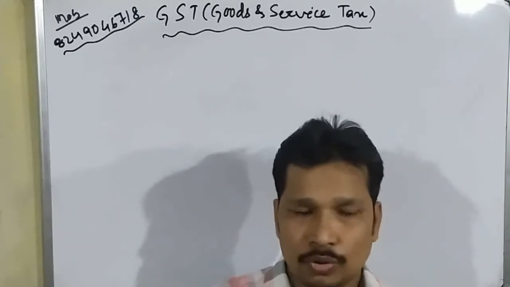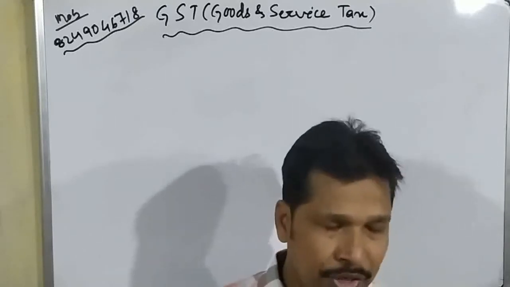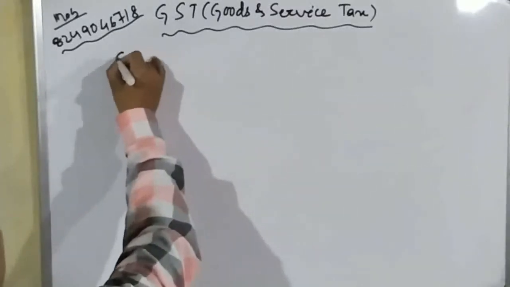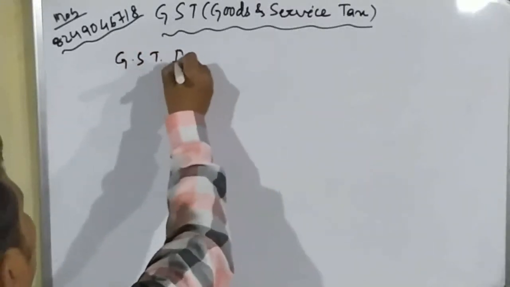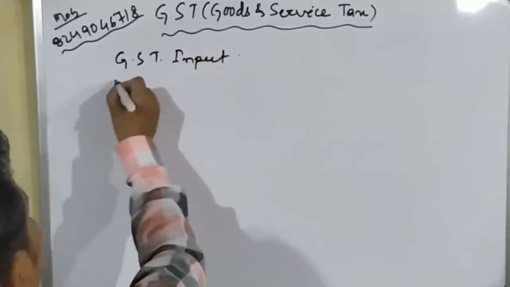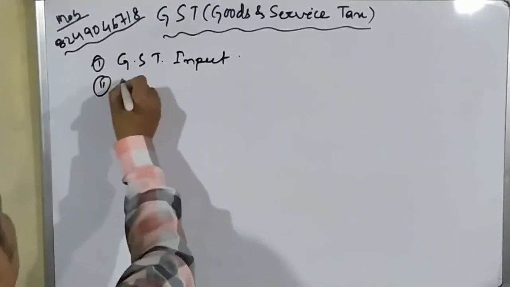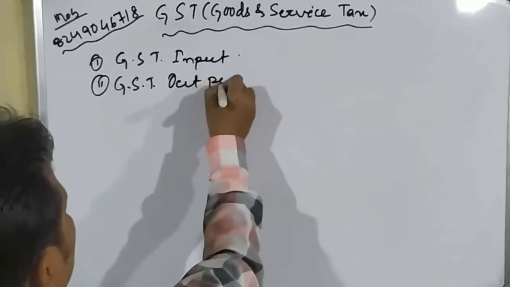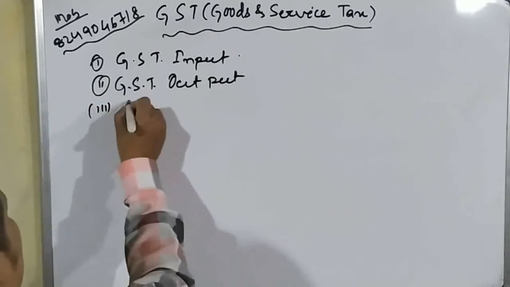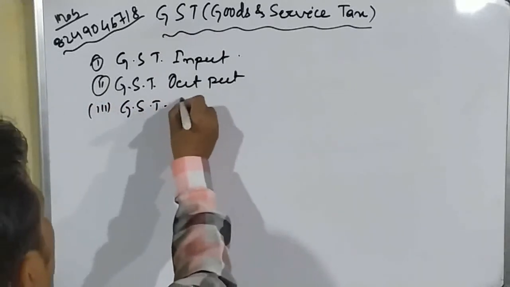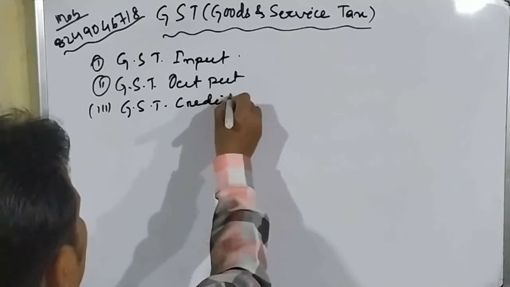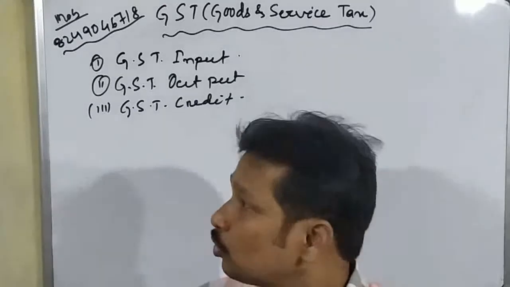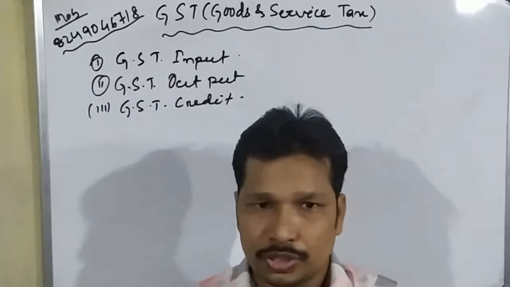While calculating GST, we must know some concepts or terms which are very important. Okay students, first of all, three terms are very important. One is GST input, second is GST output, and third is GST credit. These three things are very important to know about GST.